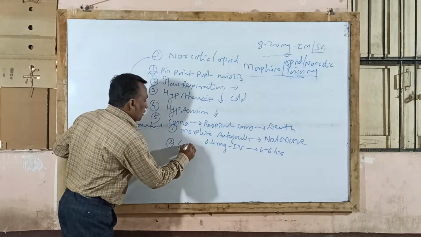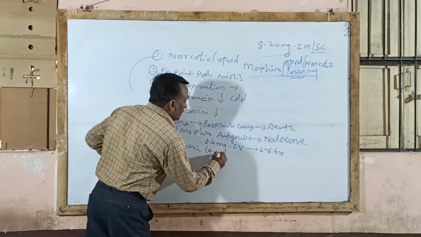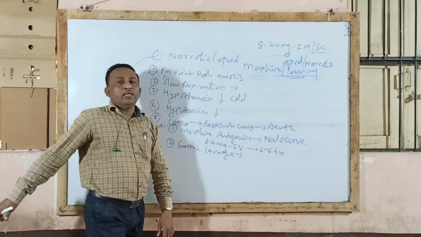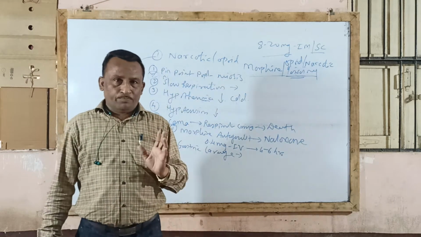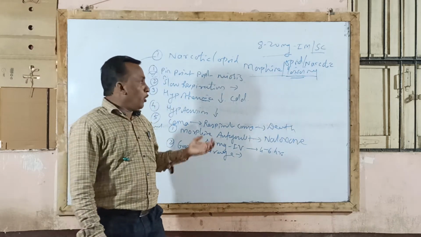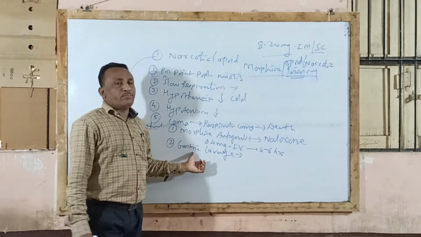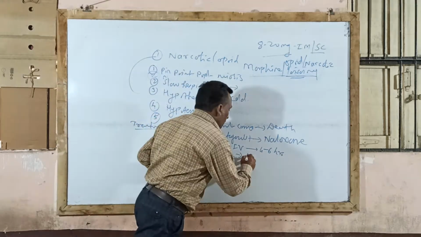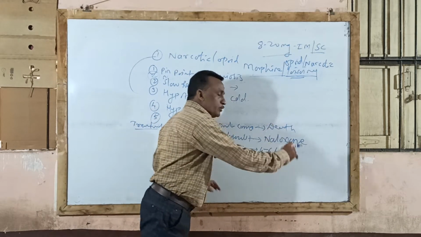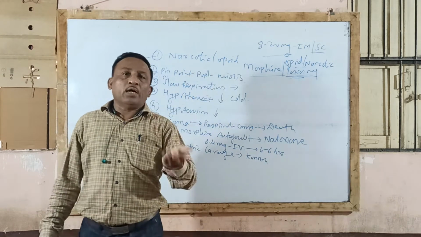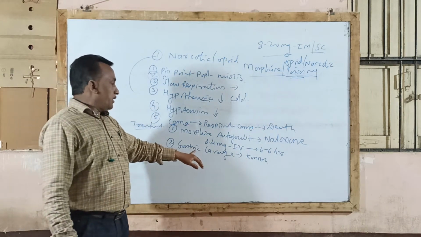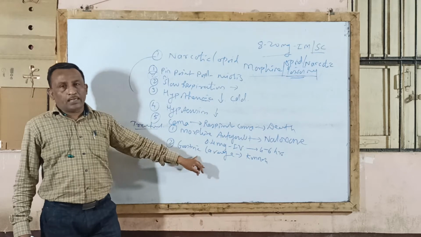The second treatment given to the patient is called gastric lavage treatment. Gastric lavage is nothing but washing of the stomach. Whatever unabsorbed poison, whatever unabsorbed morphine, is to be removed through gastric lavage with dilute potassium permanganate. This dilute potassium permanganate solution is given in order to remove unabsorbed poison from the GIT, and that treatment is called gastric lavage.